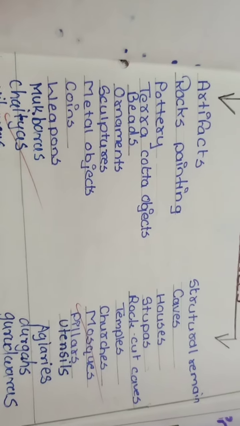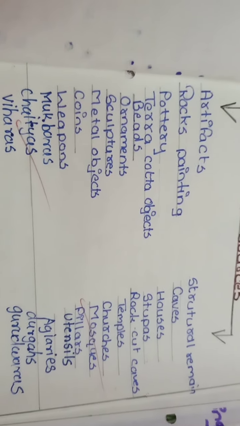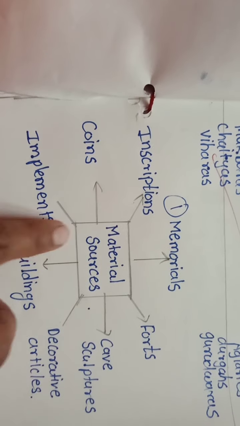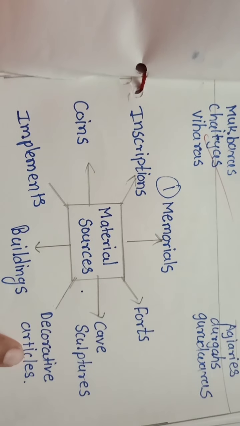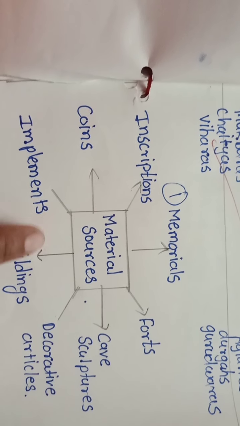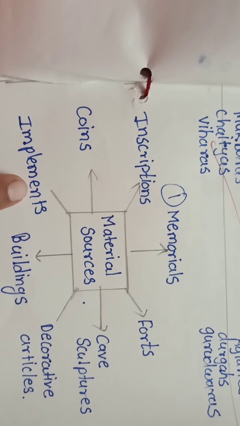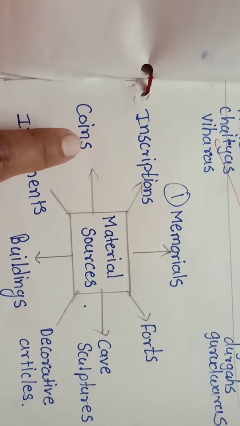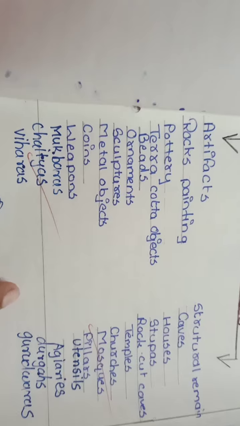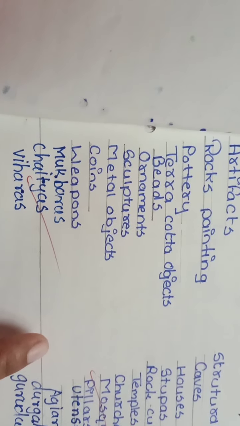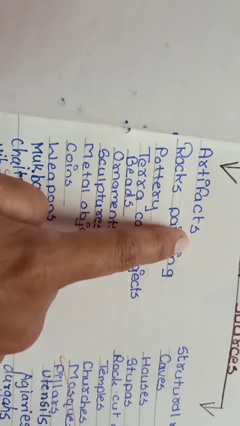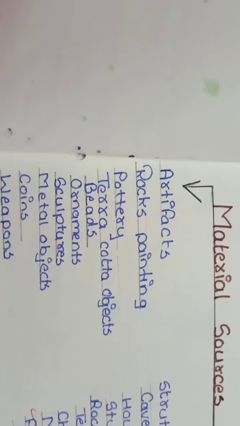Here I have a list of lots of material sources that I am going to tell you. I told about memorials, forts, caves, sculpture, decorative articles meaning showpieces, buildings, implements meaning instruments, coins, inscription. I have a lot of other material sources here. I will read. Artifacts are also included in material sources.